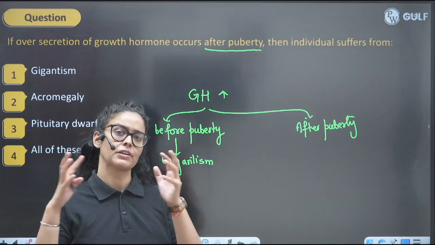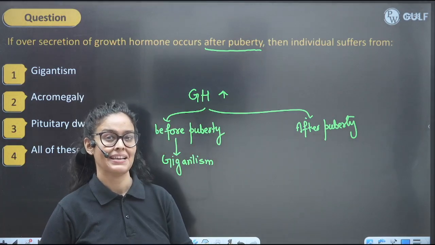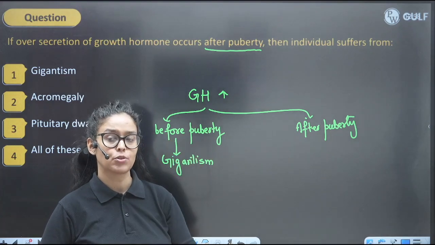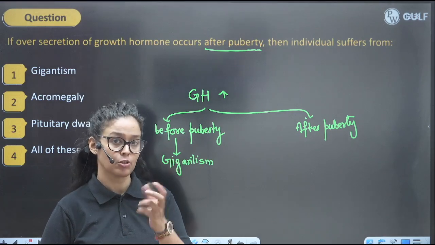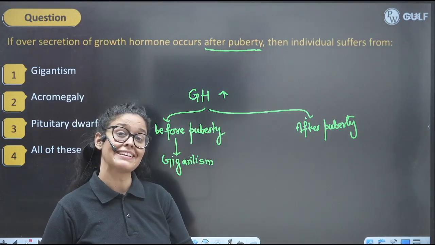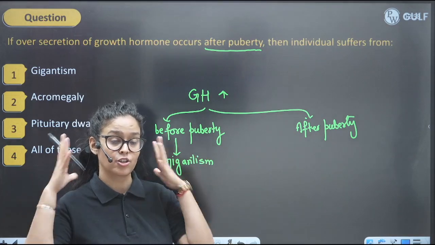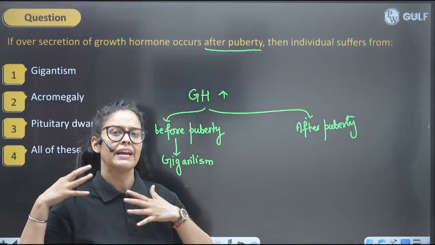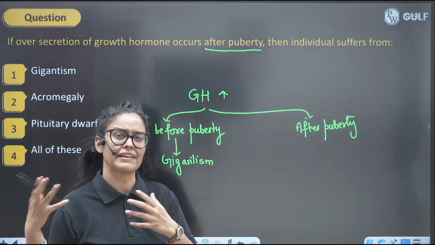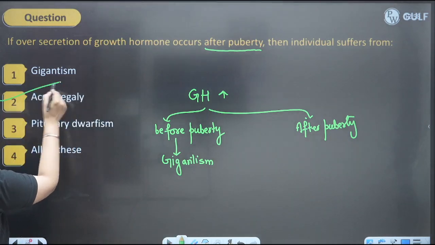So when this growth hormone is continuously acting, their limbs will increase in size, so overall gigantism will happen. But after puberty, their epiphyseal plates stop. Many bones don't have the epiphyseal plate, and their epiphyseal plate gets closed, no? And it is just acting on certain bones. So it is increasing certain bones like facial bones and hand bones. So their hand becomes so large, their facial bone becomes so long. So they have a very disproportionate body. They are having a gorilla-like body, right? So that is the condition known as acromegaly, right?